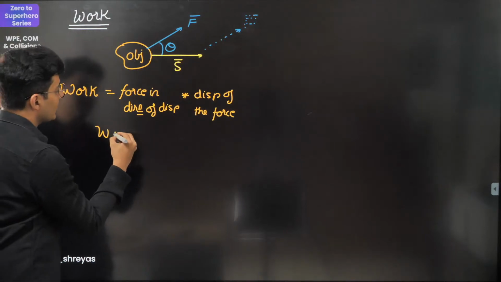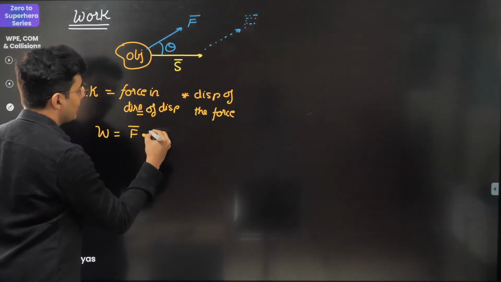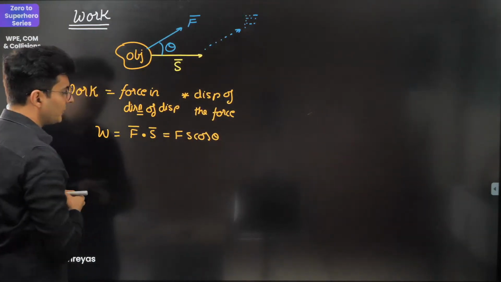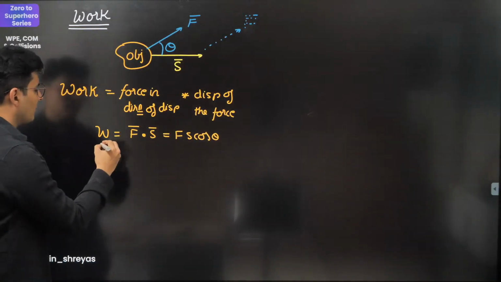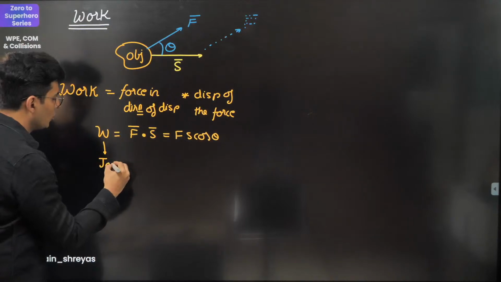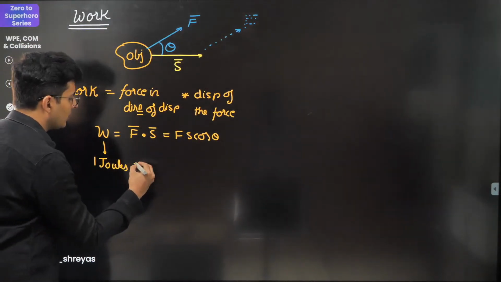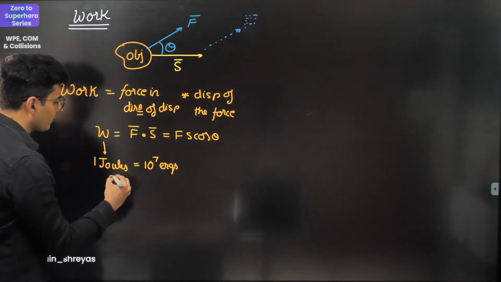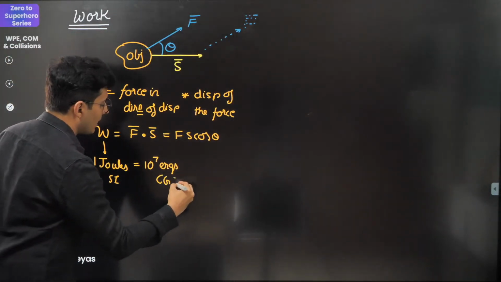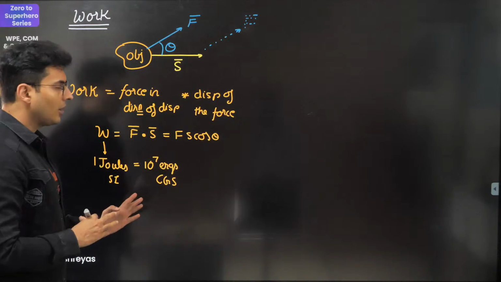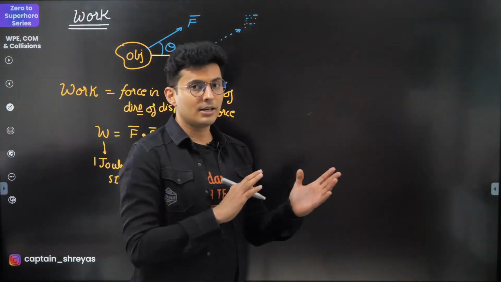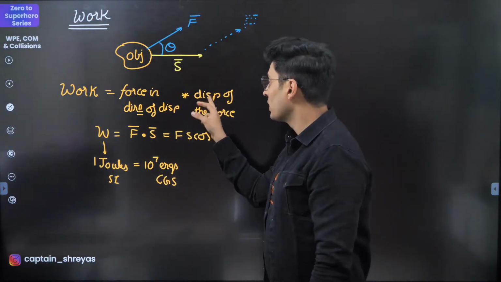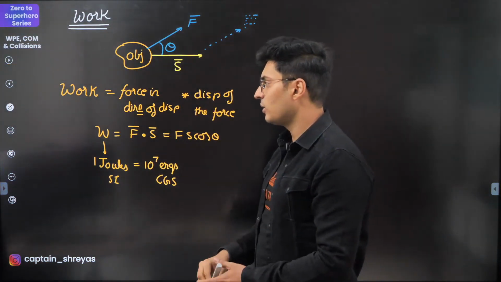So mathematically speaking, it is F vector dot S vector, which is also Fs cos theta. This is what work is. Obviously this is expressed in joules, and 1 joule is nothing but 10 to the power 7 ergs. This is the SI unit, this is your CGS unit, right? Now work can be positive, negative, or even zero. We'll talk about that as well. But before we go ahead, let me focus on this point, which is called the displacement of the force.